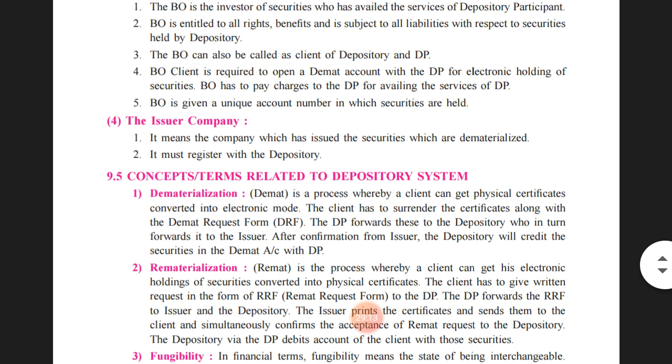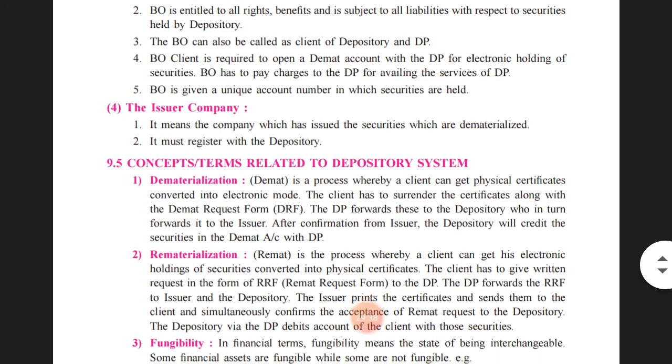The next one, beneficial owner is given a unique account number in which securities are held. So when he gets the demat account with the depository participant, a unique number will be issued to the investor, and by using this account number, the investor can check the status of his or her investment with respect to the company.